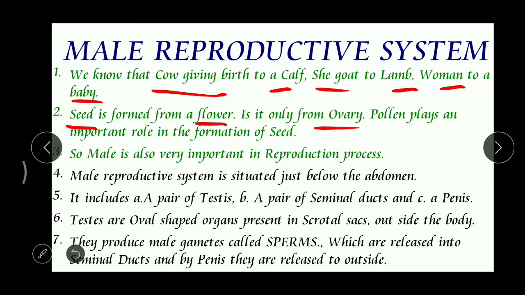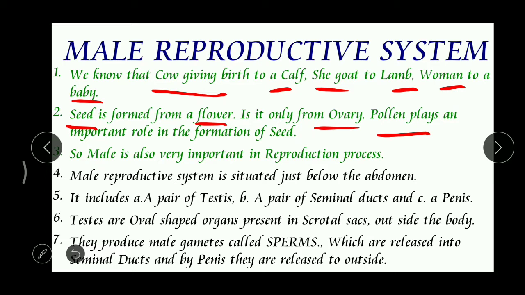No. Ovary means female part. Is it formed from only the female part or only the male part? No. It is formed from the combination of both male and female. In plants, pollen grains play a very important role in the formation of a seed.